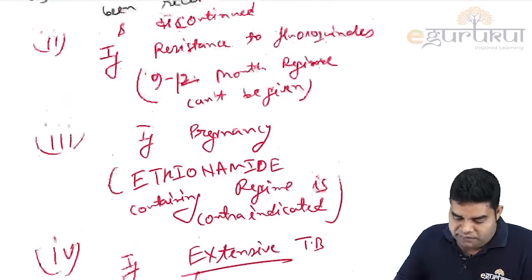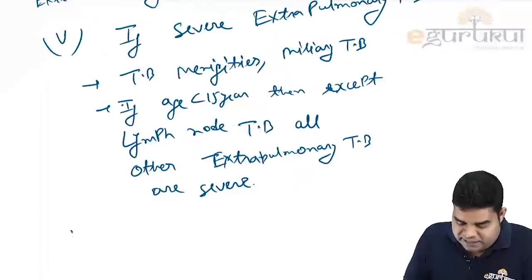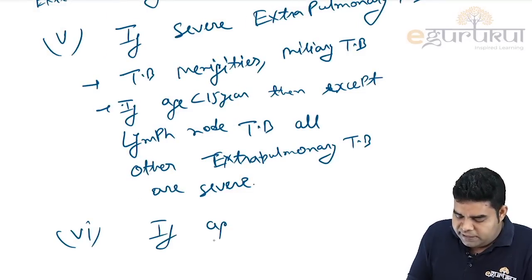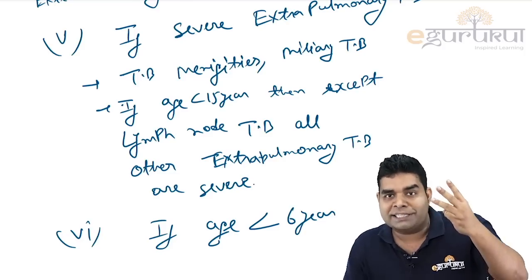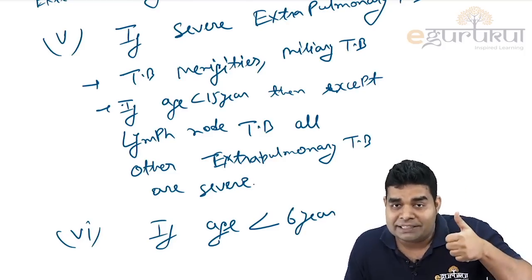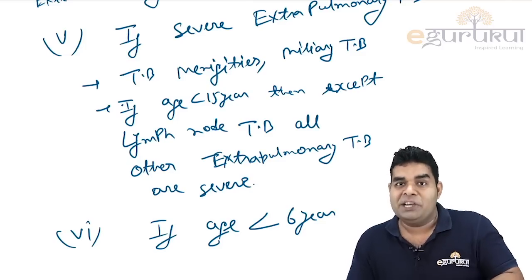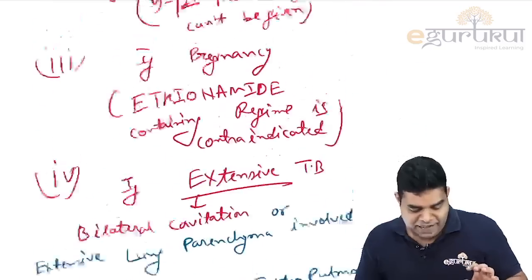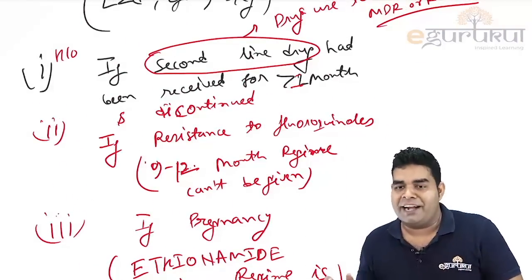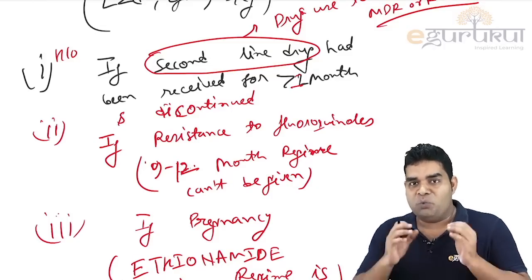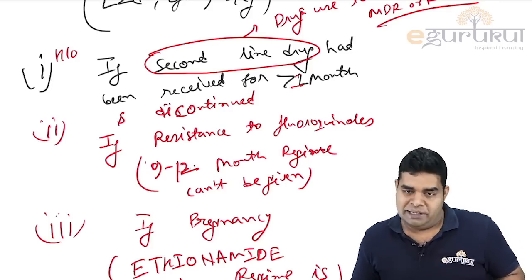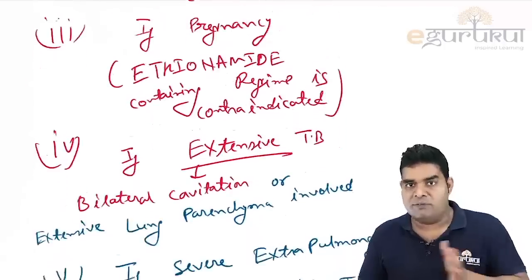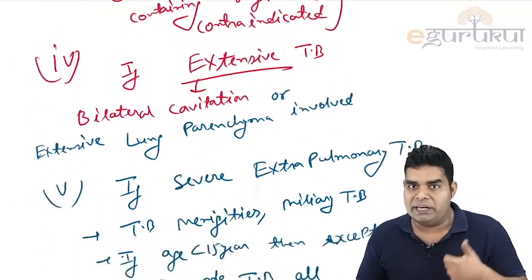And the seventh is in fact when the child age is less than 6 years. If age is less than 6 years. So just quickly remember it. Age less than 6 years, pregnancy, fluoroquinolone resistance, severe TB, severe extrapulmonary TB, extensive TB, or the last thing is that if they have received the second line drug for more than 1 month. So these 6 are the reason why we give longer MDR TB and we are not giving the shorter TB. And you remember it right now that how we give longer. First 6 months we give bedaquiline, and you remember that.